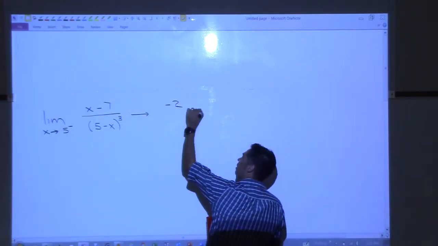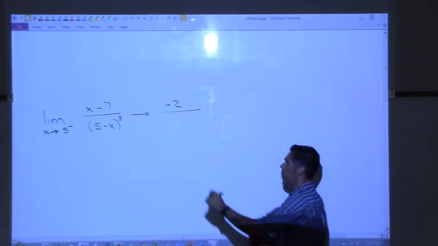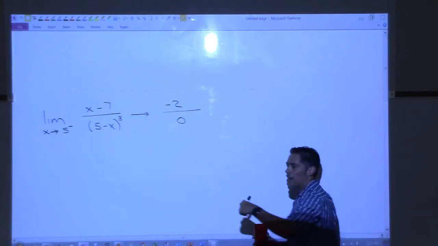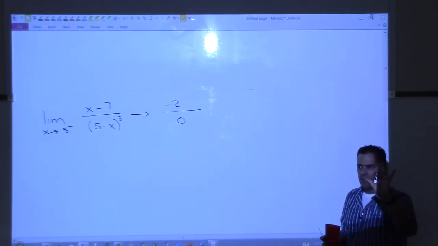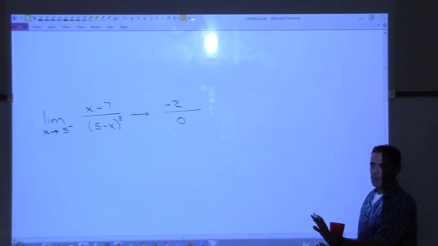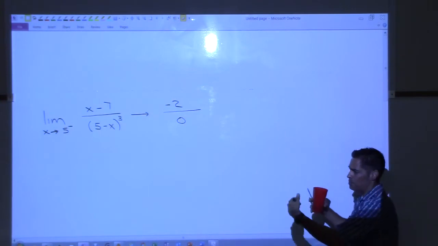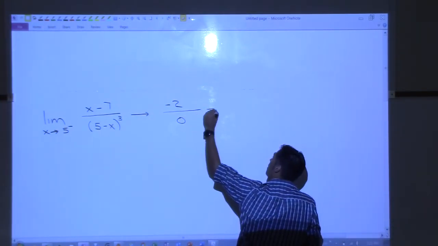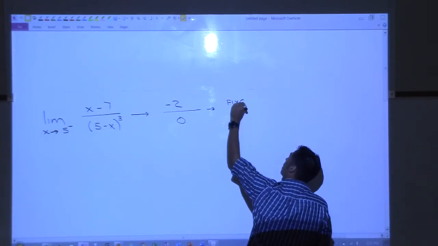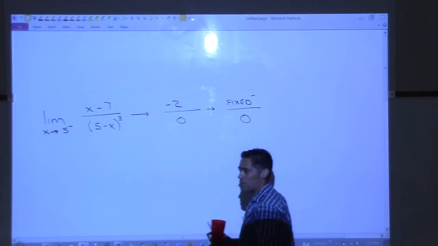Over. Now the bottom is headed towards 0, right? So from here, we recognize we don't have 0 over 0, right? Don't start trying to do factoring and all that. Don't do that. Right now, we know the answer is either infinity or negative infinity, or it could not exist. I mean, it is possible that it doesn't exist if it's not the same from both sides. So this is fixed and negative over 0, and we just need to figure out if that 0 is positive or negative.